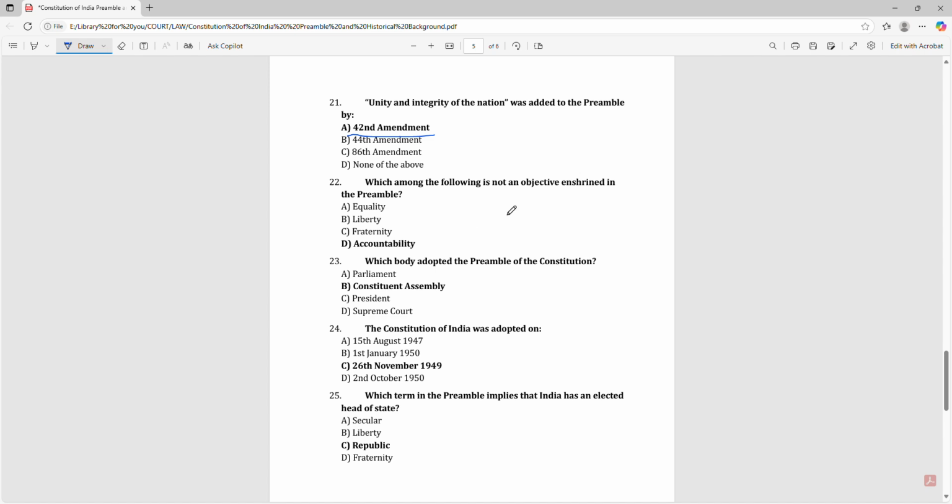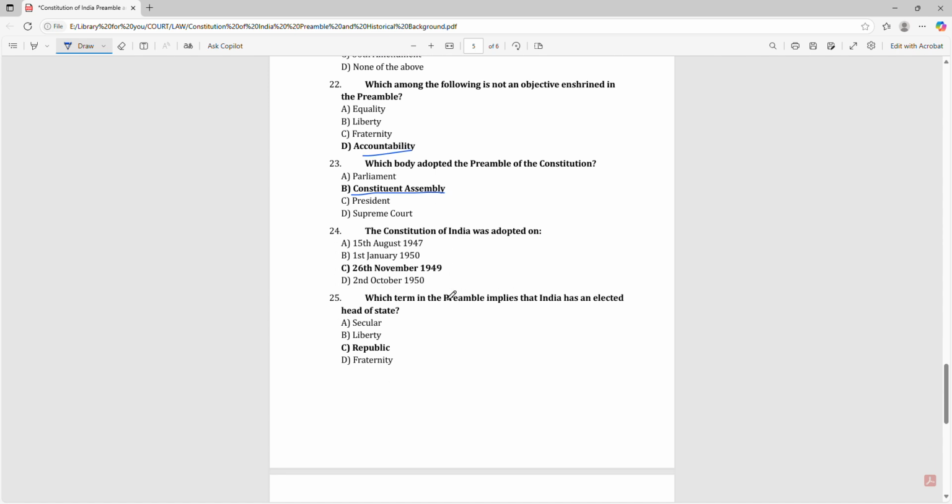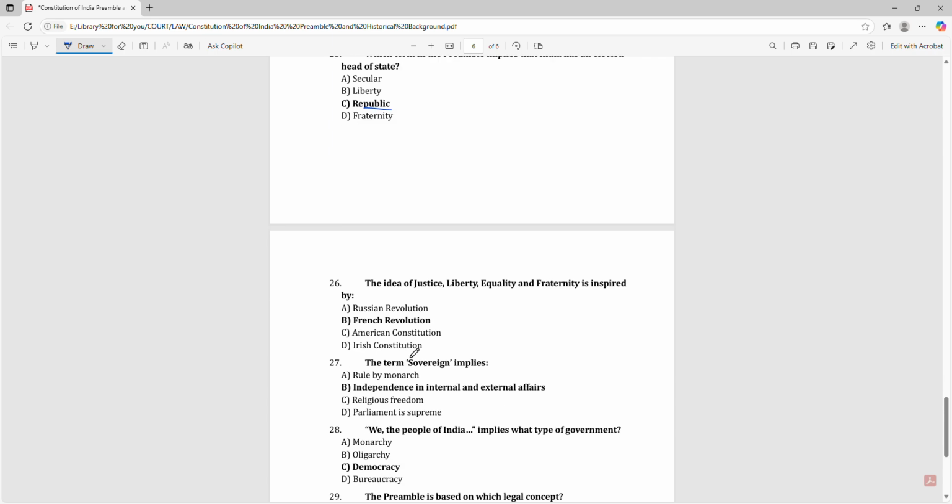Which among the following is not an objective in the preamble? Accountability. Which body adopted the preamble of the Constitution? Constituent Assembly. The Constitution of India was adopted on 26 November 1949. Which term in the preamble implies that India has an elected head of the state? Republic. The idea of justice, liberty, equality, and fraternity is inspired by the French Revolution.